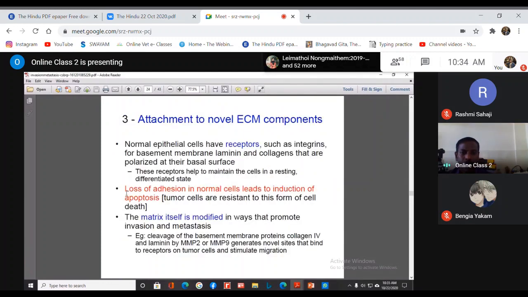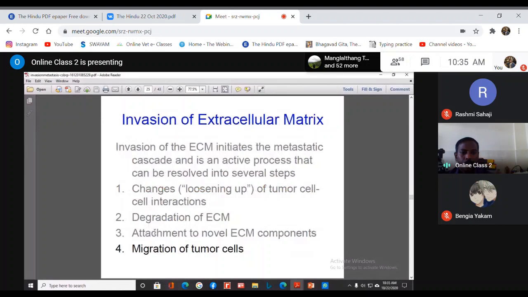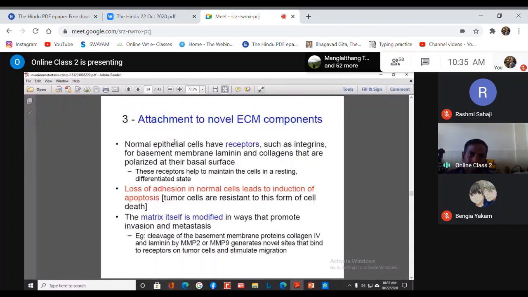So that is the attachment to the novel extracellular components, what we have discussed, like changes in the collagen. So cleavage of the basement membrane, like collagen 4 and laminins.